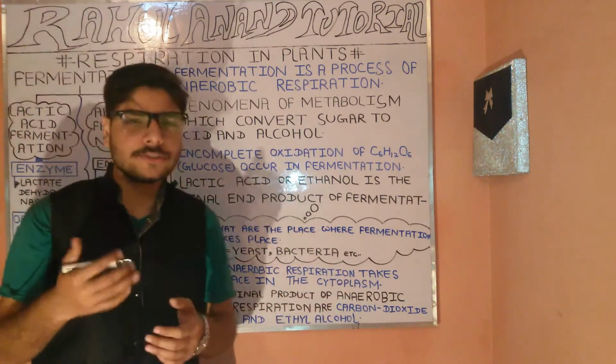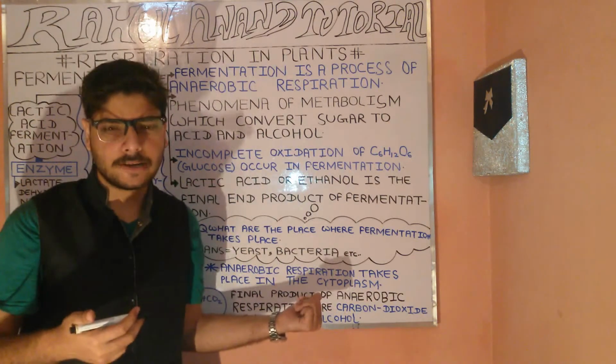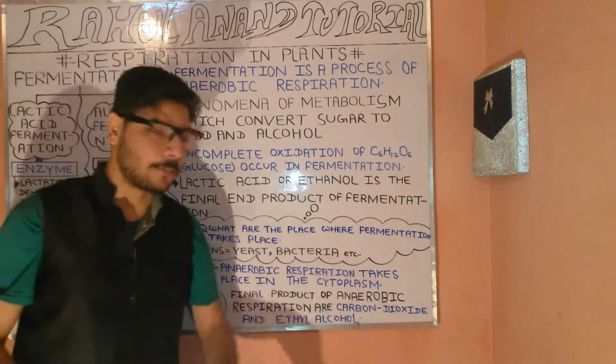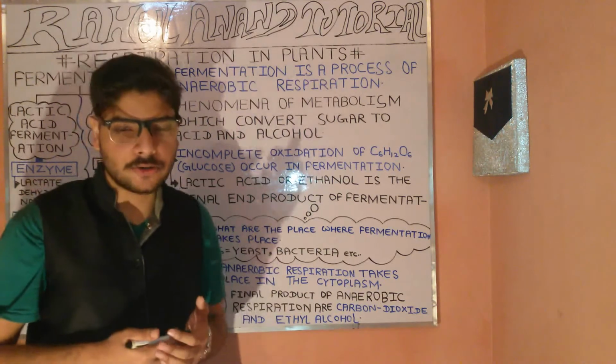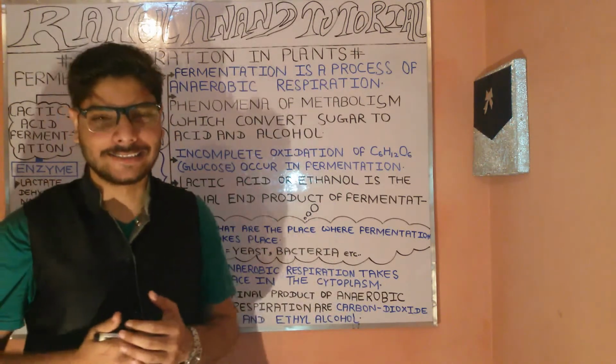Now, the final product which will be obtained from the anaerobic respiration will be what? Alcohol as well as carbon dioxide. So in this case, the final product will be ethyl alcohol as well as carbon dioxide.